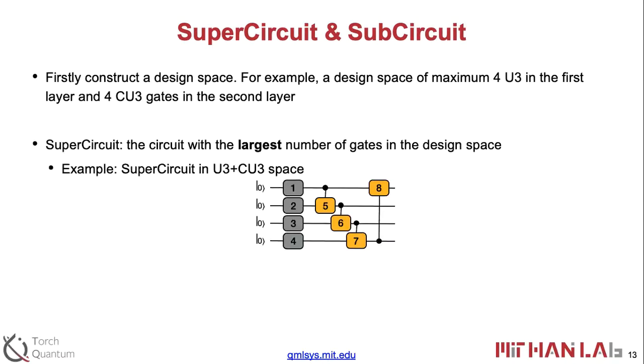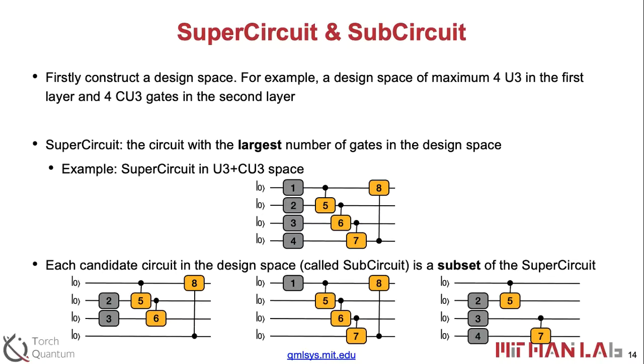Here we have an example with U3 and CU3 gates. This is the simplest one. We can have, say, four U3 gates in the first layer, and then four CU3 gates in the second layer. Then we can use any subset of the gates. Say we can just use gates 2, 3, 5, 6, 8, or gates 1, 5, 6, 7, 8. We know that the performance of those different gate sets will be pretty different, but they can all inherit the weights from the SuperCircuit.